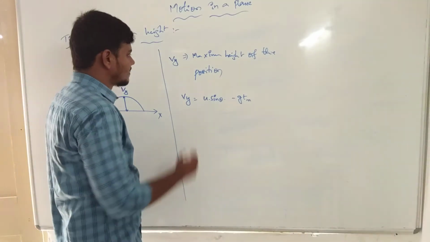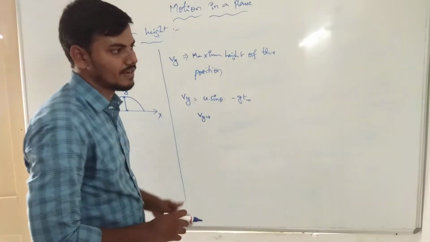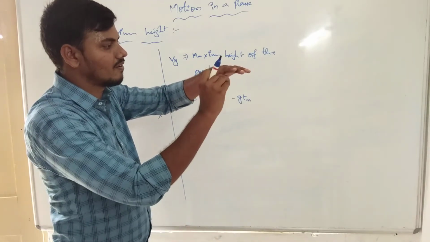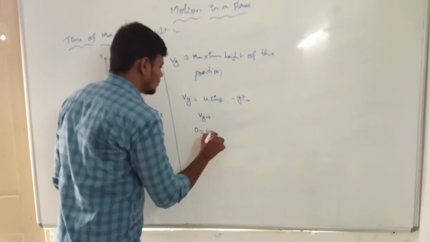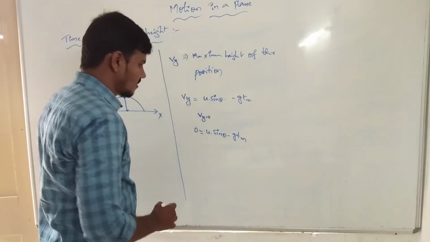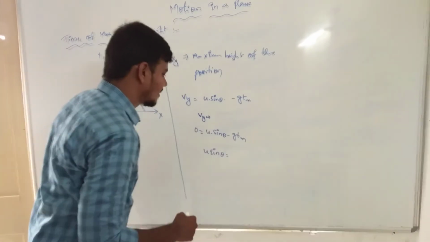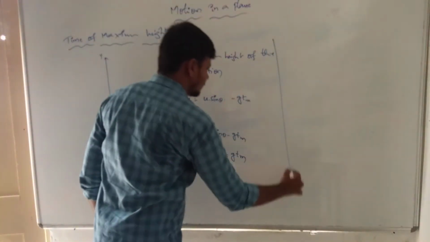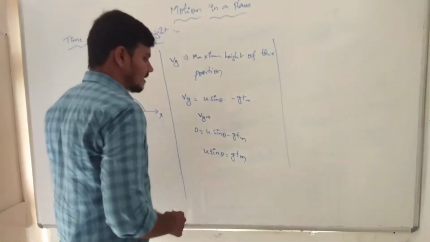Clearly, since Vy is equal to 0 at the maximum height, we can represent it as constant at the peak point. The object then moves completely in the downward direction. This is the peak point, after which the object moves downward. Okay, now Vy is equal to 0. Now 0 is equal to u sin theta minus g Tm. Okay, clearly u sin theta is equal to g Tm; the negative term goes to the left side. Now we can substitute this function.